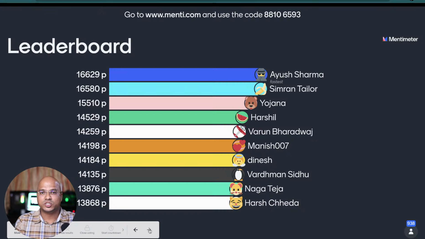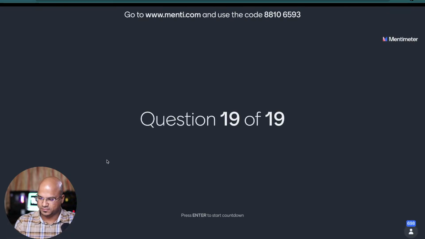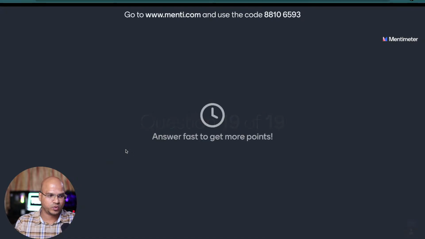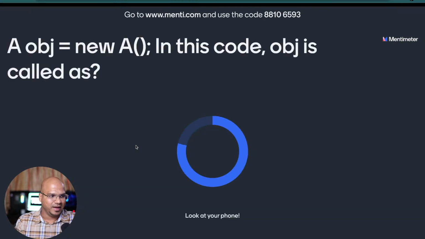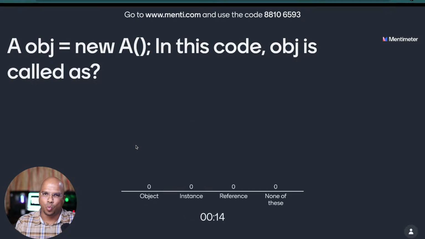Okay, last question coming on your screen. And the 19th question coming on your screen, and here we go. A obj equal to new A. In this code, obj is called what? Is it an object? Is it an instance? Is it a reference? Is it none of this? What do you call it?